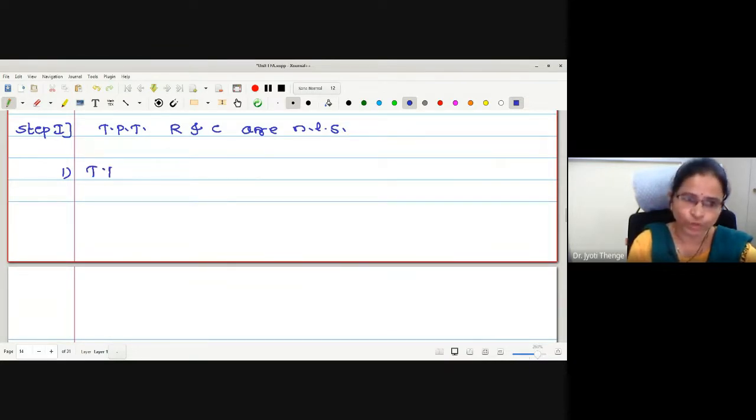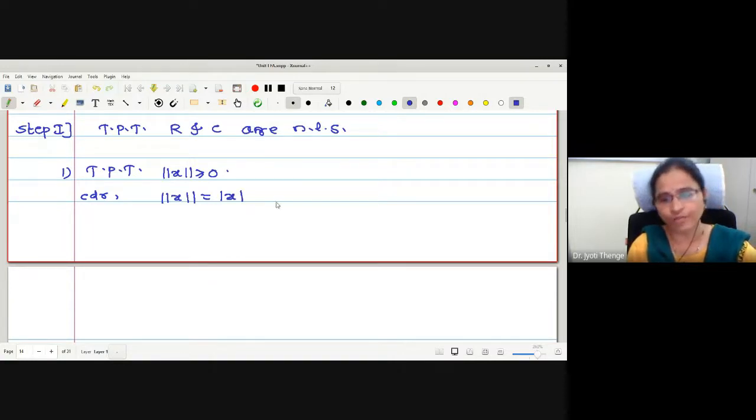What I wanted to prove in the first condition is that norm x is non-negative. What is the definition given to us? Norm x is equal to mod of x. What is the value of mod of x?